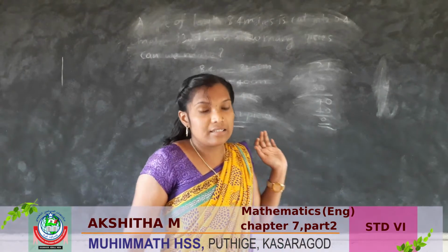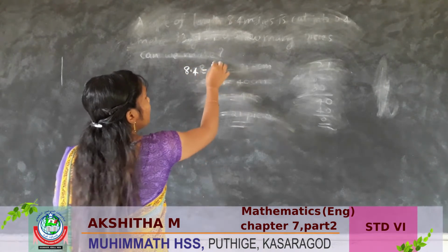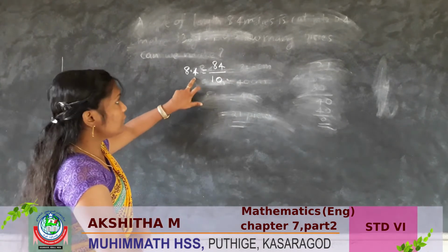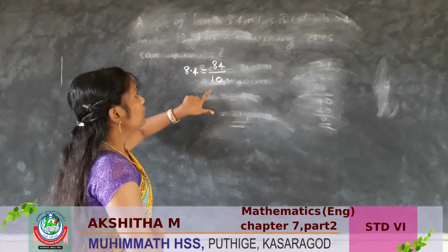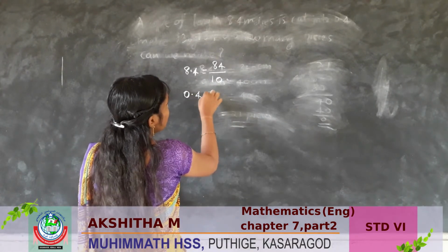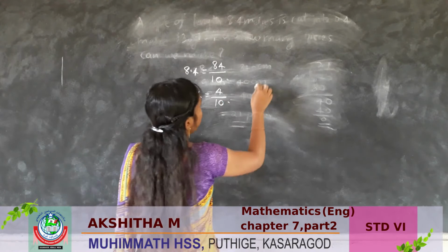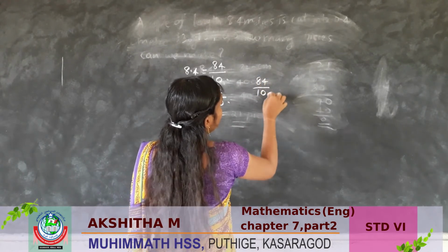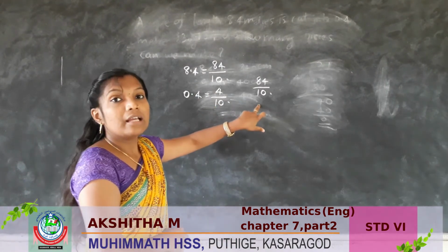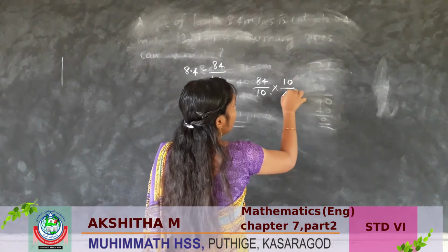Otherwise we can write like this. 8.4 we can write 84 by 10. Here 4, this digit's place value is 1 by 10. So we have to write here 10. 0.4 means we can write 4 by 10. So next step. Here you can see 4 by 10. We should write here in reciprocal method, 10 by 4.